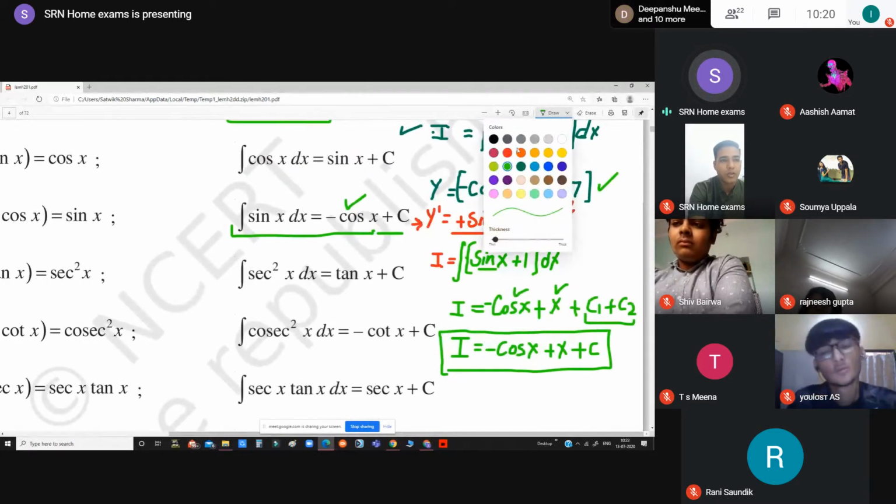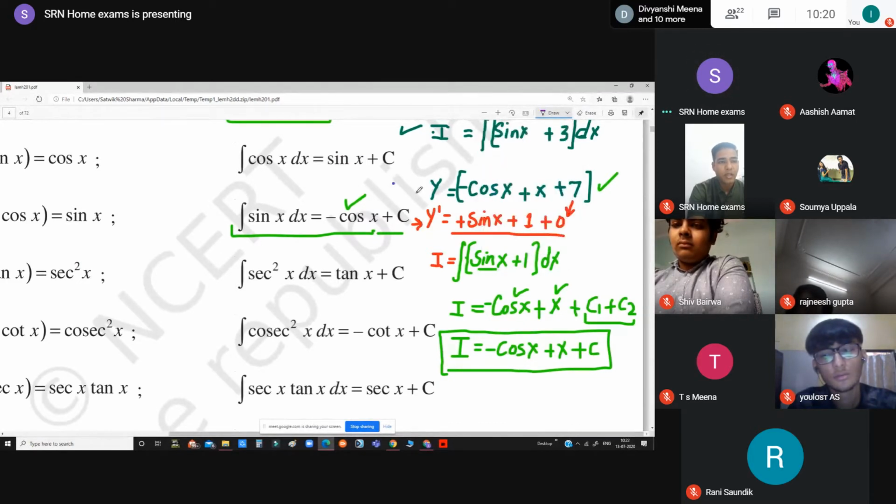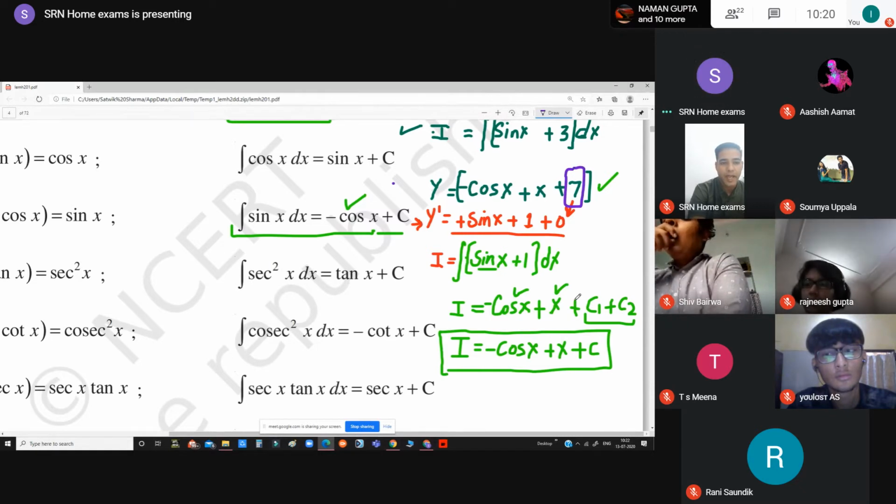Let me have a different color so that we can understand it. Yes. Now you can see that there is a constant number which is written in the y function, that is 7. And here when we are integrating it, we are getting a constant as c.